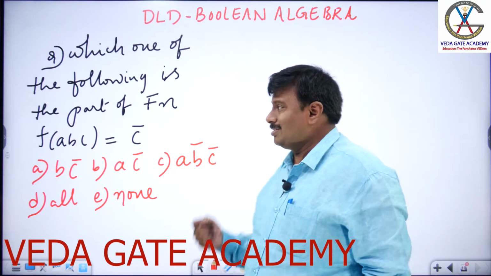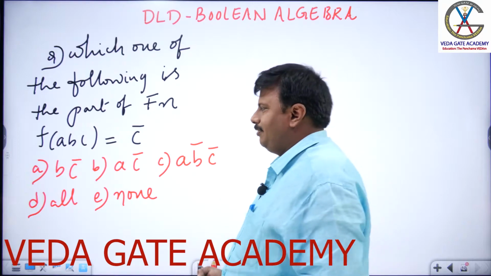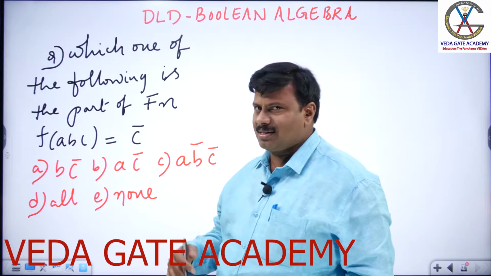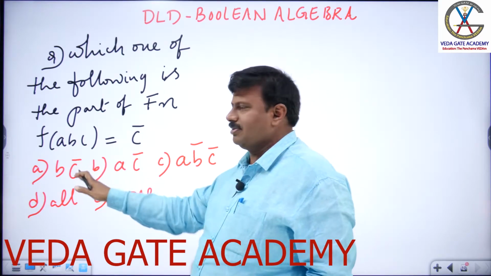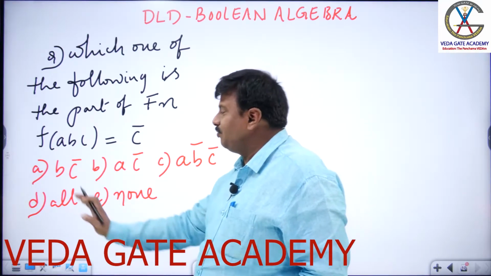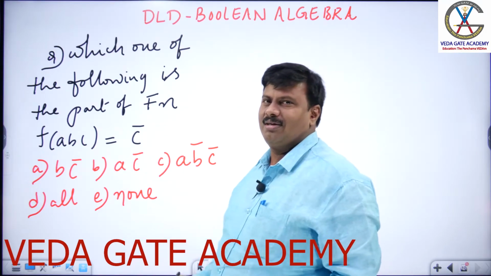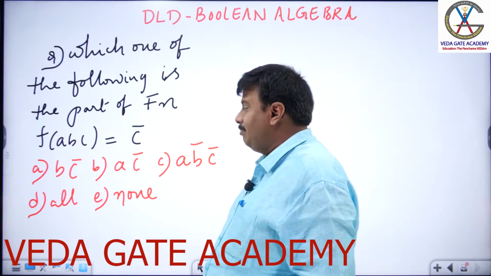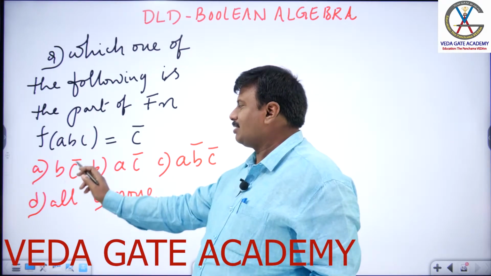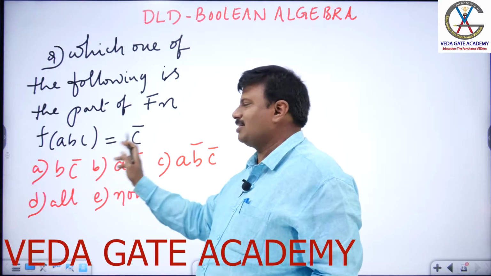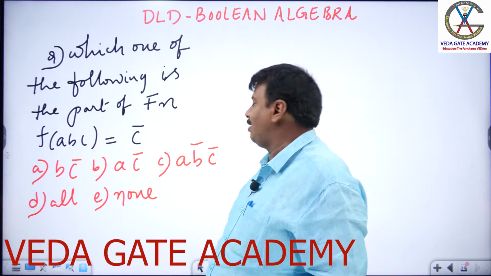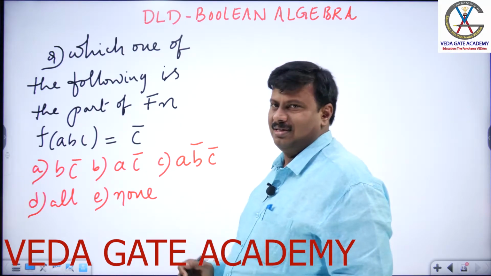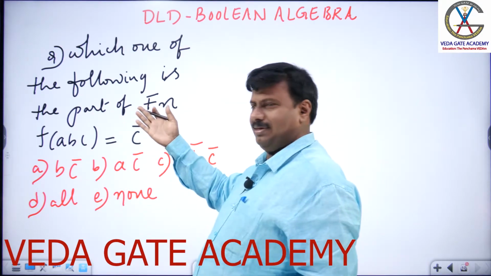Well, just try to understand the question. Which one of the following is part of C bar? He is not asking you whether C bar is a part of them. He is asking you which one of them is a part of C bar. If the question were given as C bar is part of them, maybe all of the above could be, because BC bar is having C bar, AC bar is having C bar, AB bar C bar is also having C bar. But the question is different. So which one of these is a part of C bar?